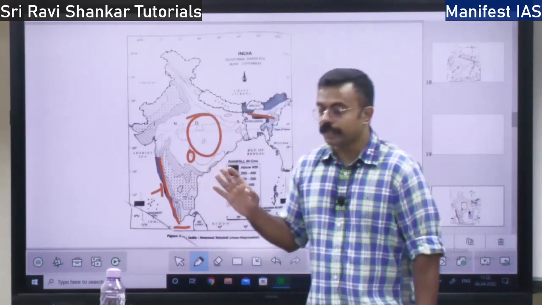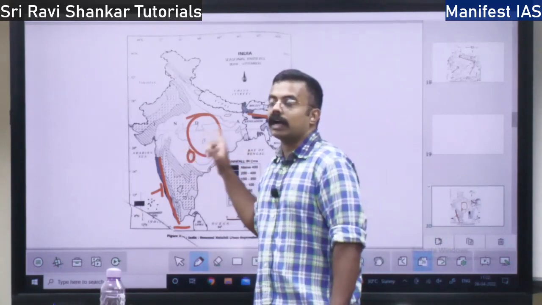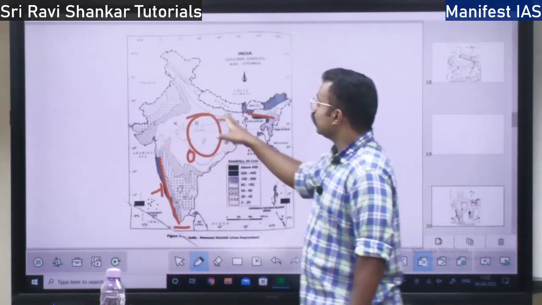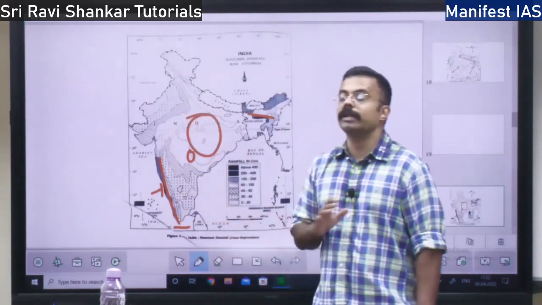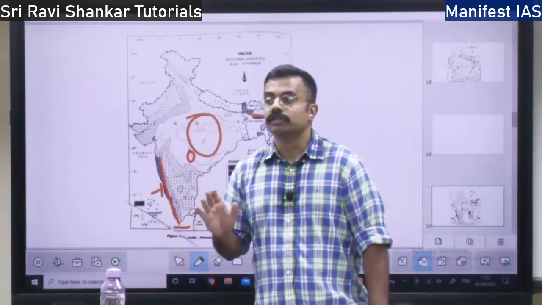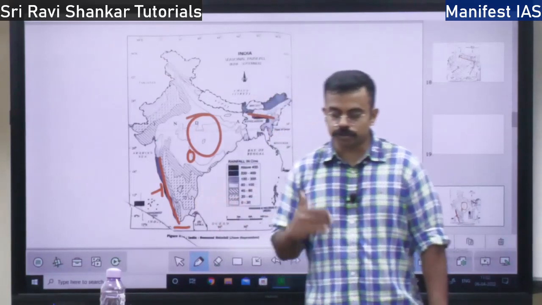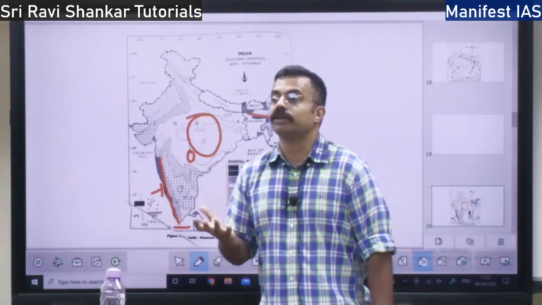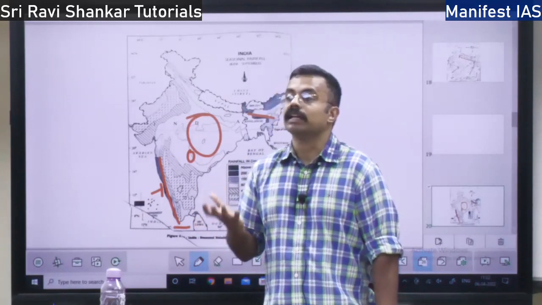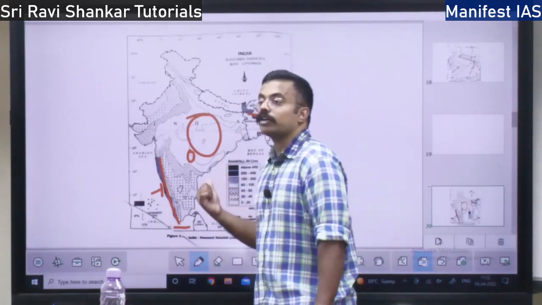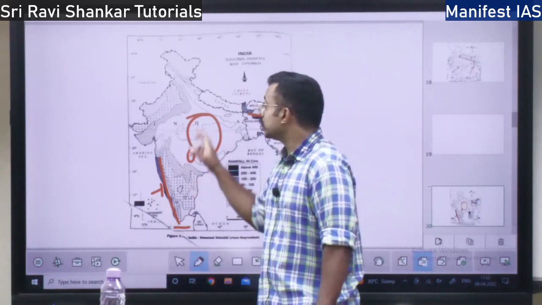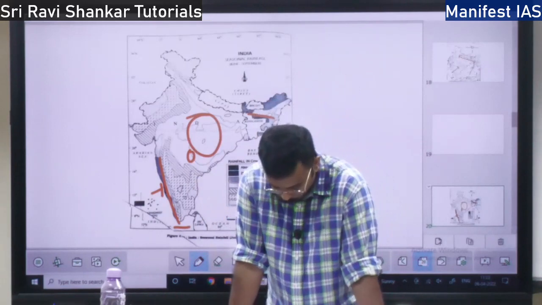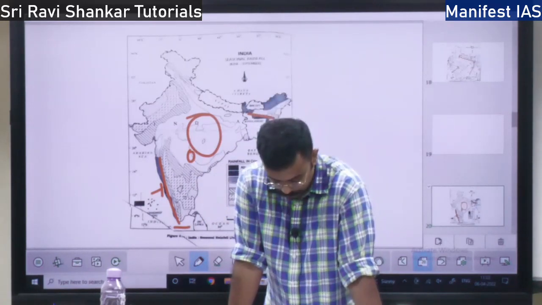Because of the high temperature and high humidity when the monsoon is retreating, in the month of October there will be a lot of heat. After the monsoon starts withdrawing from India, the temperature will rise, because of which the heat will be very high. That is why it is called October heat, in the month of October when the monsoon withdraws, right?